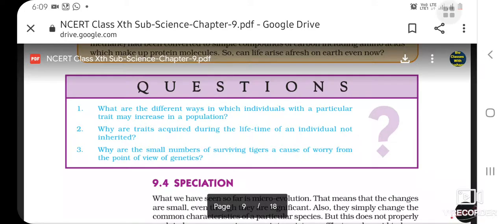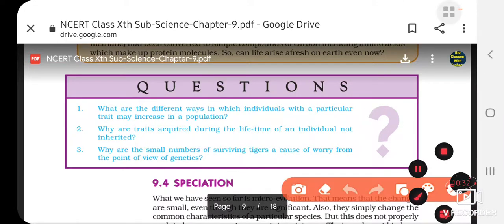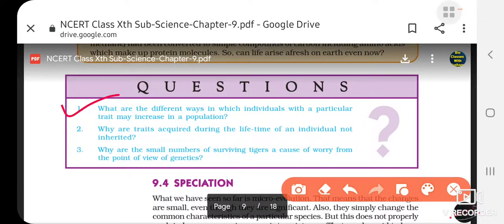Now there are some questions. Please see here. What are the different ways in which an individual with a particular trait may increase in population? So the answer is, when a color variation arises during reproduction, it can pass the color on to its progeny, which may protect them from prey. You remember that beetle example? So this is the first way of passing on a particular trait. Second, accident. We saw an elephant stomp on the population of beetles, and accidentally all red beetles were vanished.